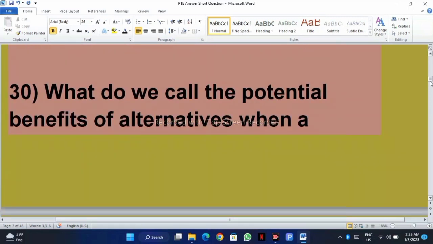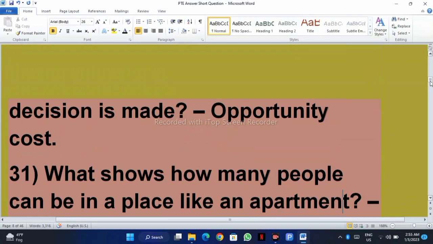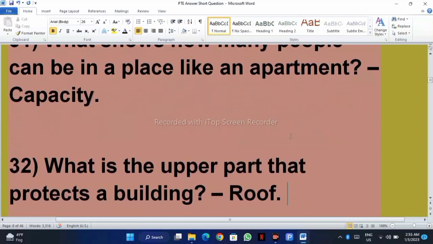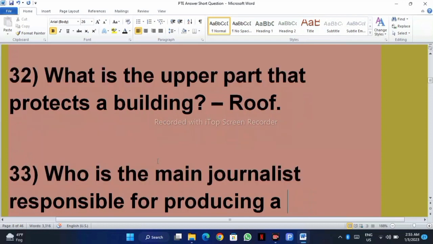What do we call the potential benefits of alternatives when a decision is made? Opportunity cost. What shows how many people can be in a place like an apartment? It's called capacity. Our next question is, what is the upper part that protects a building? It's called roof.